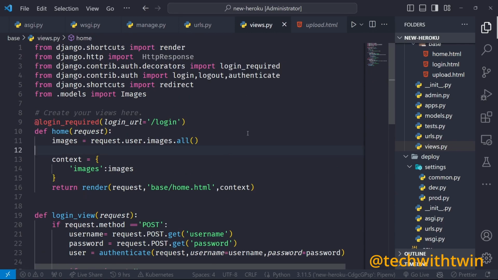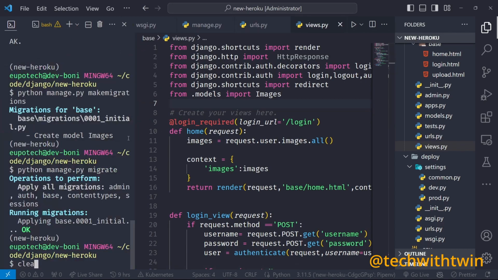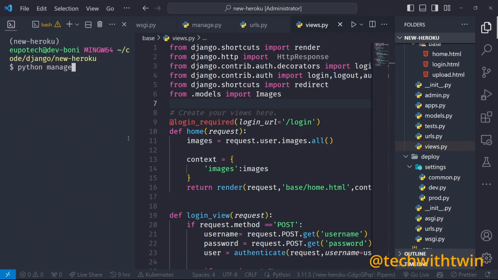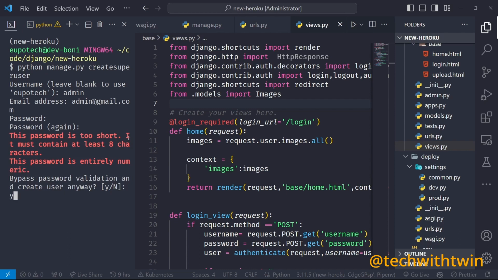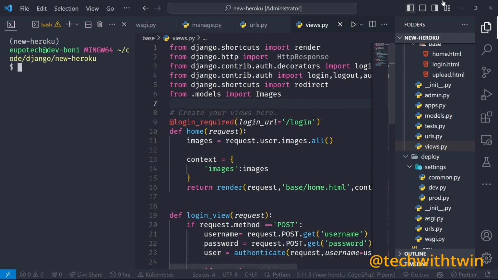So I'm trying to hurry up here because I don't want to waste more time. Yeah, that's it. Now it should be working. But do we have a user in our database? We don't have a user, so we just need to create the superuser. We can use that. So then you can come here and say admin at Gmail. So our user is created.